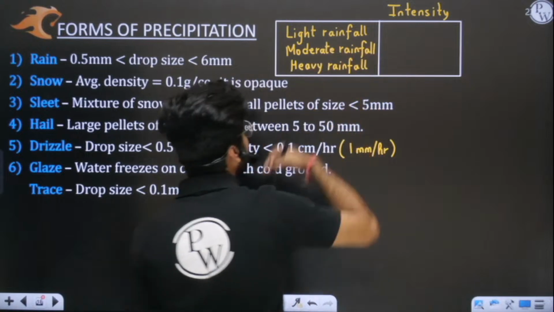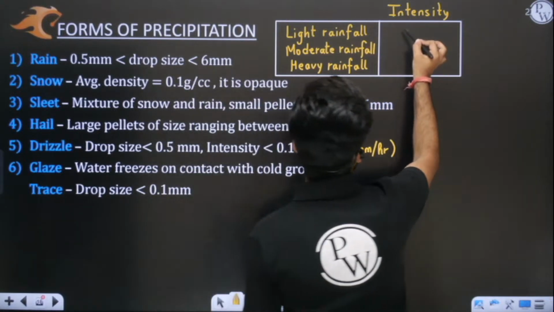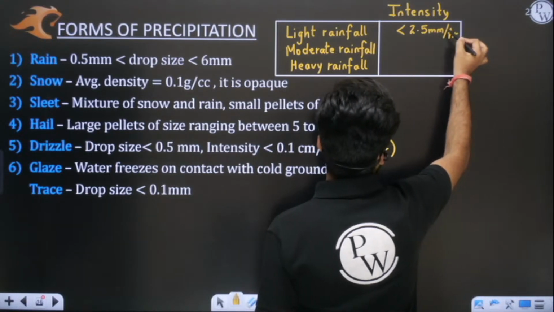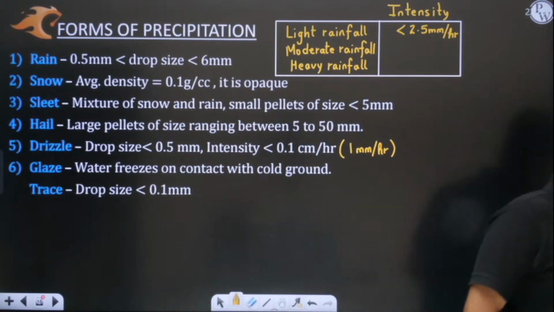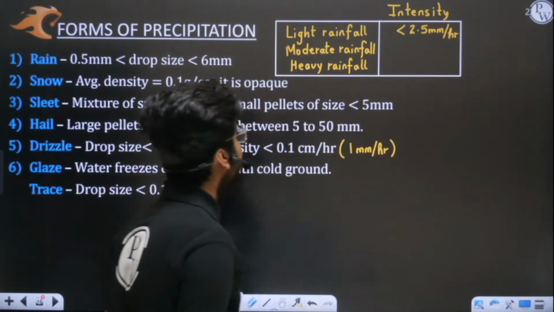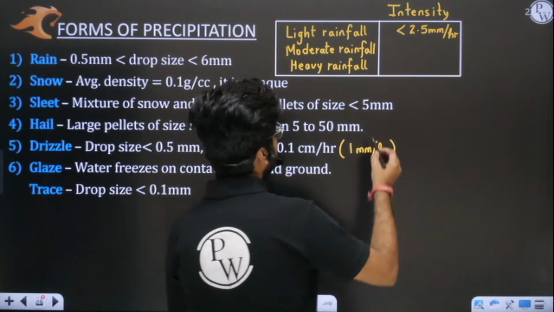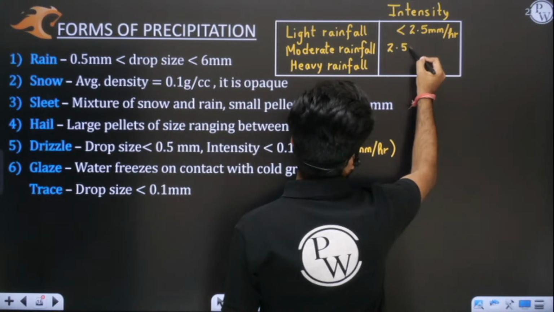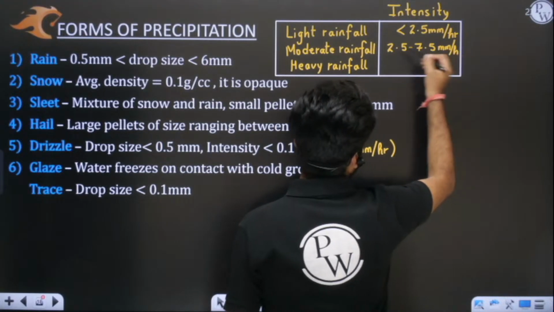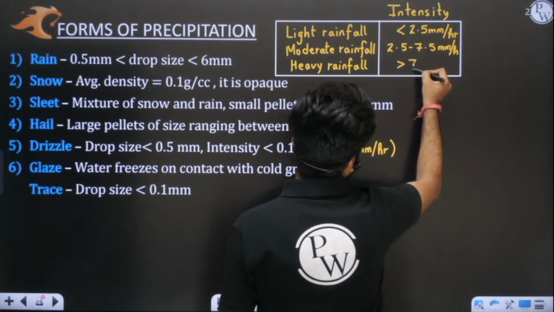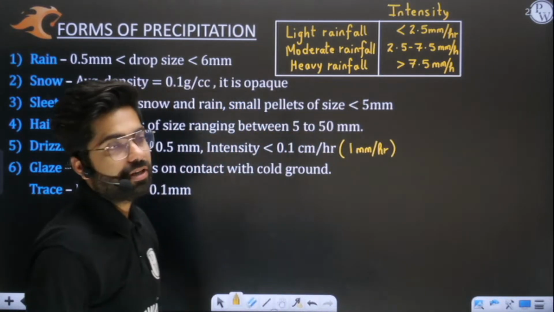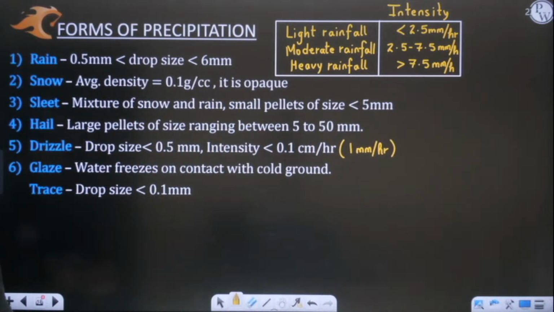Okay, sir, clearly understood. Now, what is light rainfall? Light rainfall is when we have intensity less than 2.5 mm per hour. So obviously that will be treated in light category. Yes or no? Okay. Now, what is moderate rainfall? Sir, in moderate rainfall, the intensity of rainfall is 2.5 to 7.5 mm per hour. Okay. So this is moderate. And when intensity is even more than 7.5 mm per hour, that is your heavy rainfall. Okay. I hope this classification and entire form is fully clear to you.